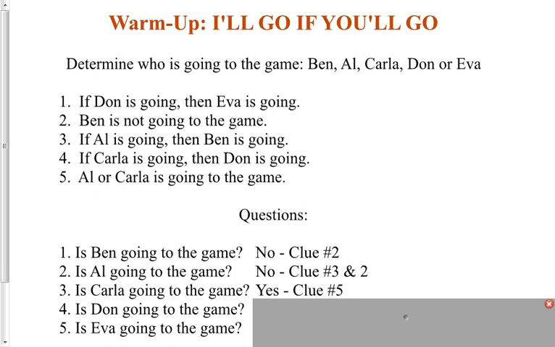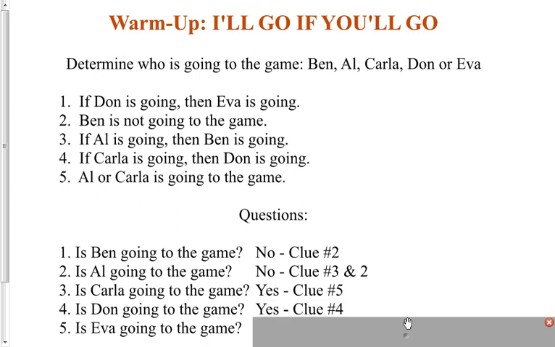Question number 4, is Dawn going to the game? Well, clue number 4 gives us the answer. If Carla is going, then Dawn is going. And we already know that Carla is going, therefore, yes, Dawn is going. And finally, question number 5, is Eva going to the game? And clue number 1 up above says that if Dawn is going, then Eva is going. So therefore, yes, Eva is going to the game.